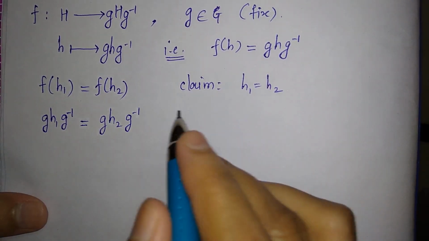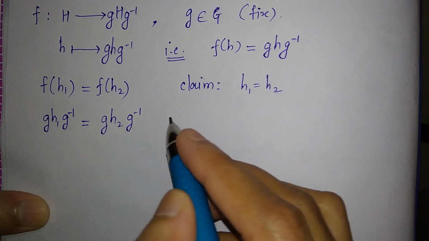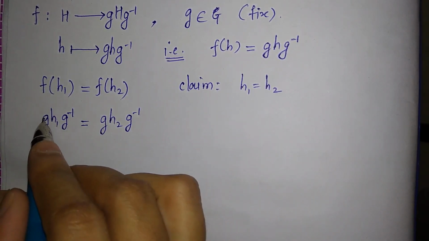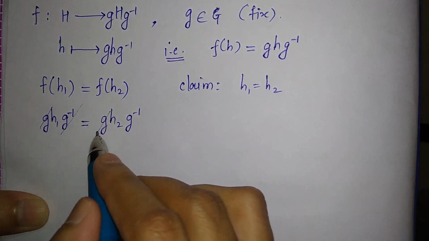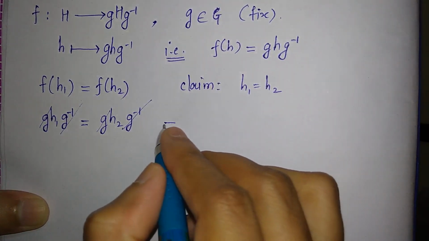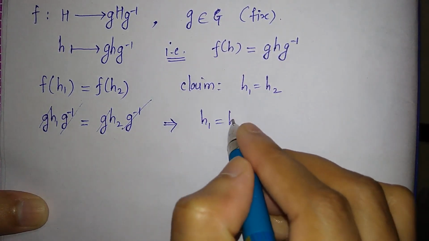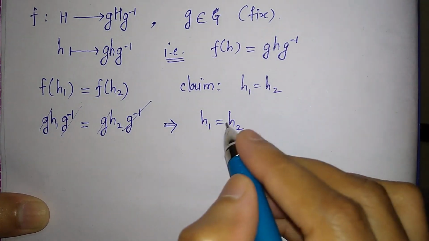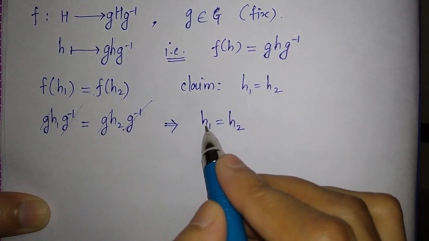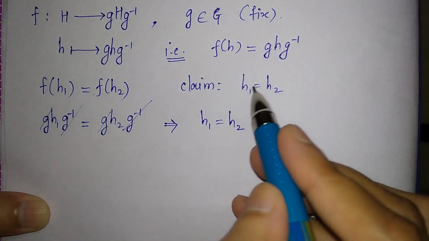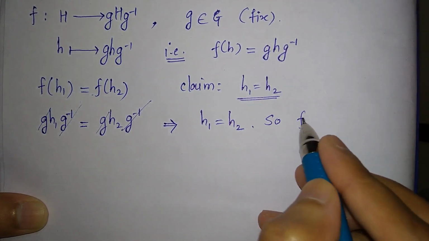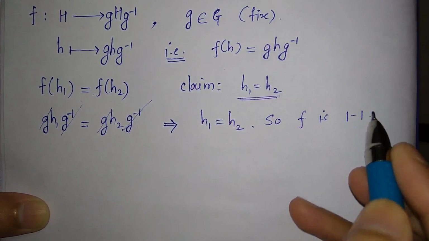But now we are in a group, right? We have a group, so the cancellation property holds, and by the cancellation property we can cancel these elements. From the left you cancel g, from the right you cancel g inverse, then we get h1 is equal to h2, right? So whenever we have f of h1 is equal to f of h2, we have h1 is equal to h2. That means this claim is proved, right? So this f is 1-1.